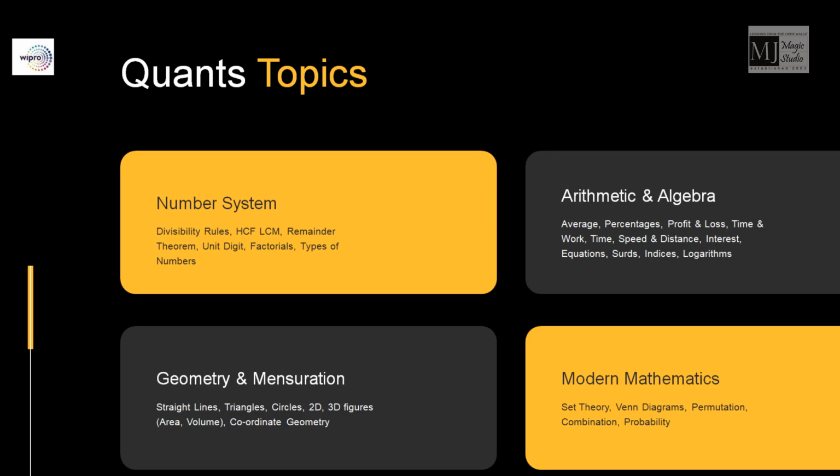Geometry and mensuration always form part, like 2 to 3 questions from triangles, circles, 2D, 3D, mensuration, and obviously modern mathematics: set theory, Venn diagram, permutation, combination, and probability.